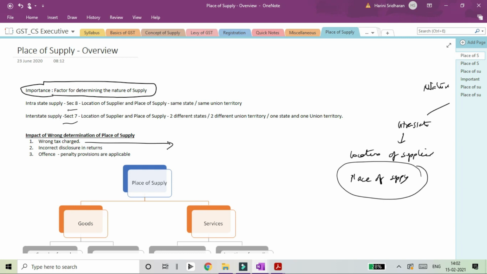Because anything that is done against whatever is being specified as per the act will be subject to penal provisions. So we'll be looking into this in detail when we are covering the penalty provisions. So this is the impact of wrong determination of tax.